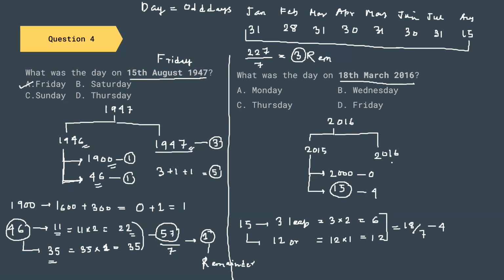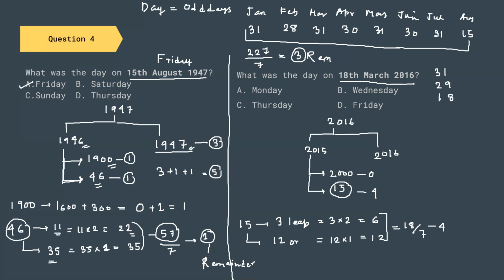Now let us look at 2016 till 18th of March. So we have January, that is of 31 days. We have February, and 2016 was a leap year. So this will be 29. And we are considering till 18th of March, so this is going to be 18.